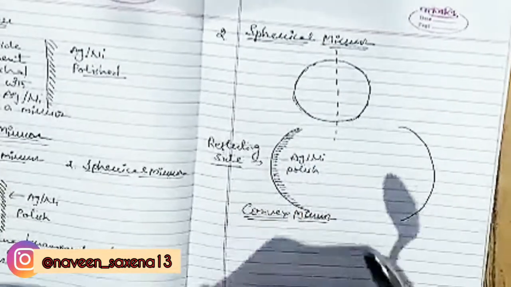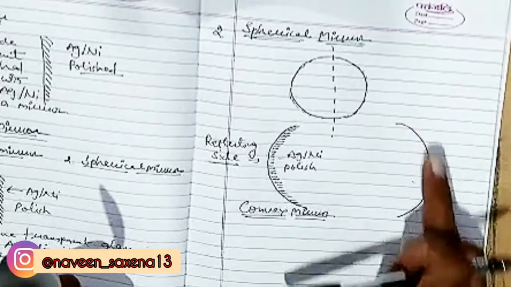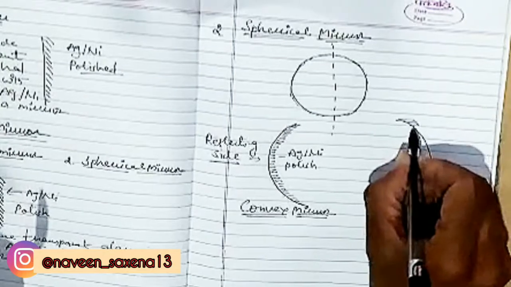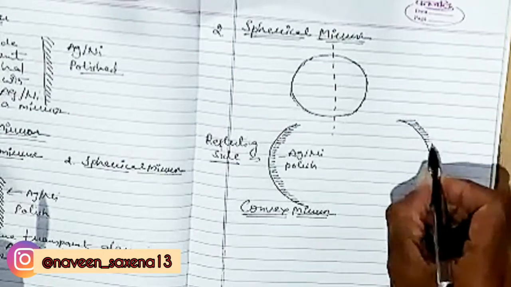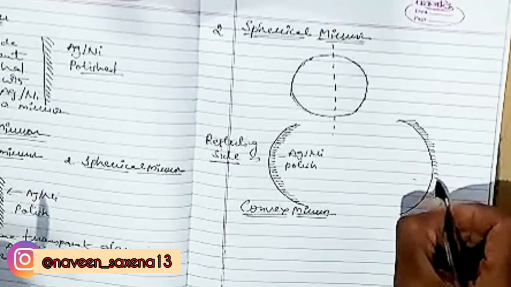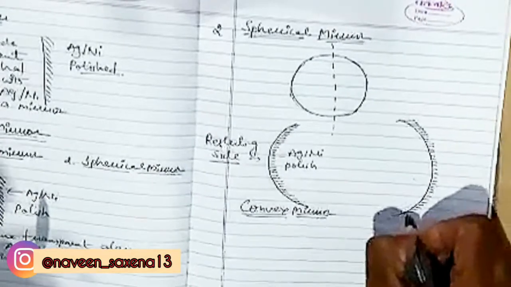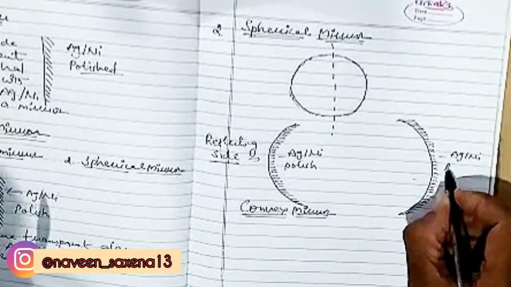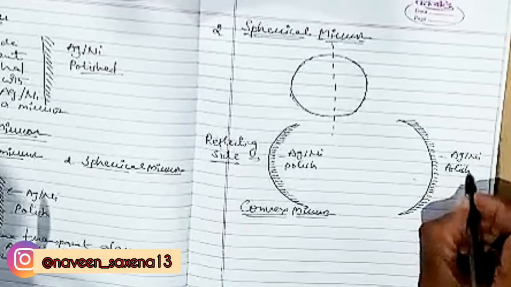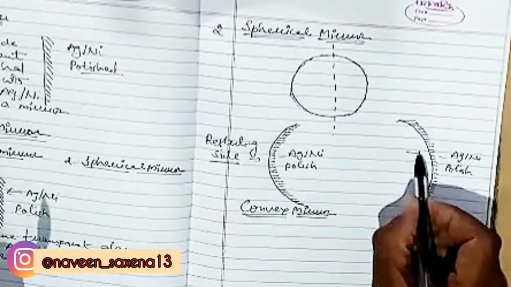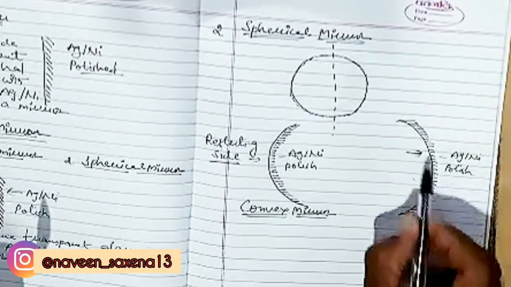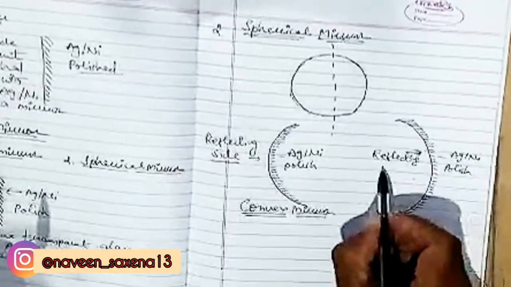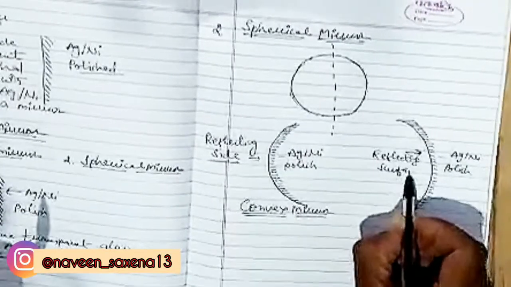Now we have the other portion of the hollow glass. We polish the outer side with silver or nickel metals like this. Ag and Ni polish. Ni means nickel. Then the suppressed surface becomes the reflecting surface.